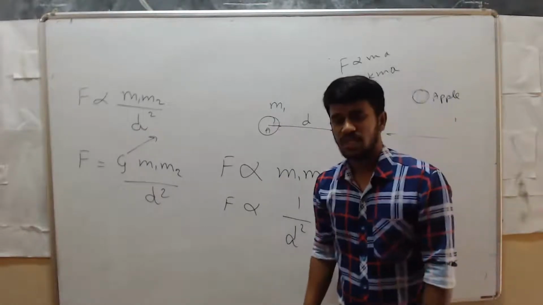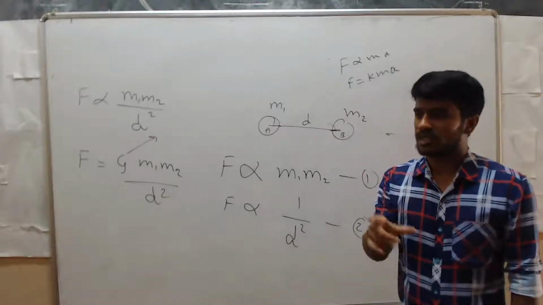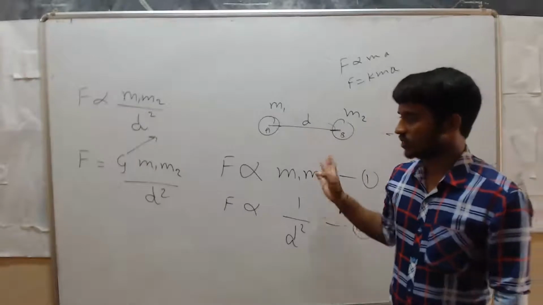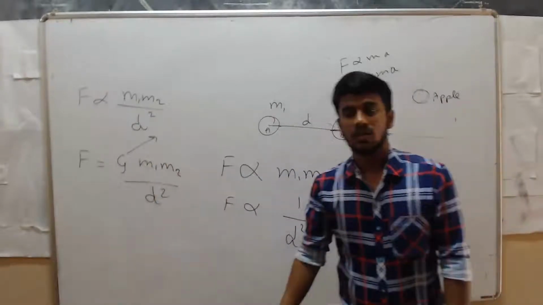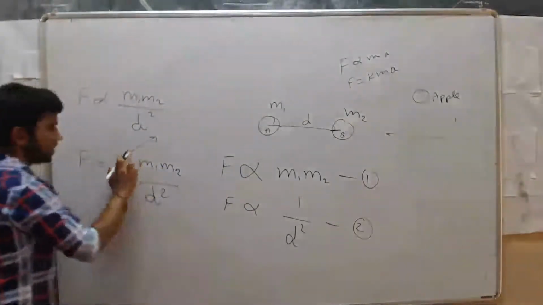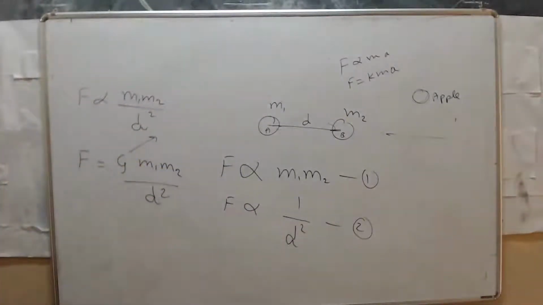So here G means the minimum force. If you take two objects, some minimum force exists between the two objects. That force is known as universal gravitational constant. See here, what is G? Here G represents the universal gravitational constant, and it has a standard value.